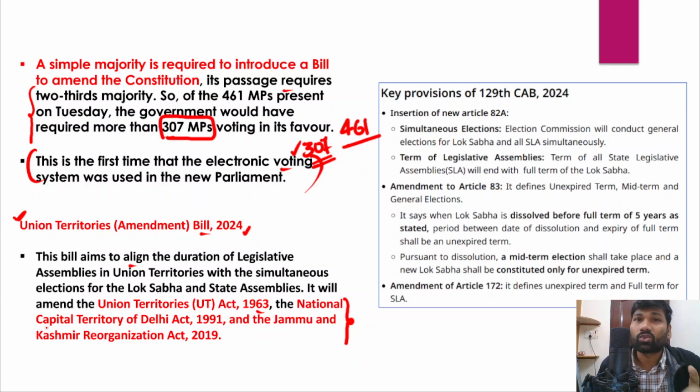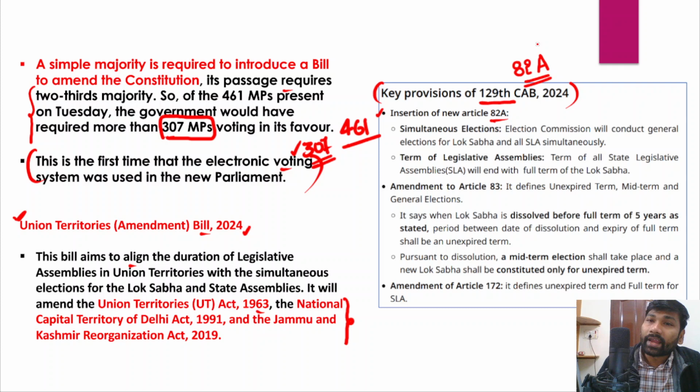Now it is time for us to understand the key provisions of the 129th Constitutional Amendment Bill 2024. It is very important for us to understand what the key provisions in this bill are. This bill aims at inserting a new article, that is 82A. So Article 82A will be inserted into the constitution. That is what the 129th Constitutional Amendment Bill has been talking about.